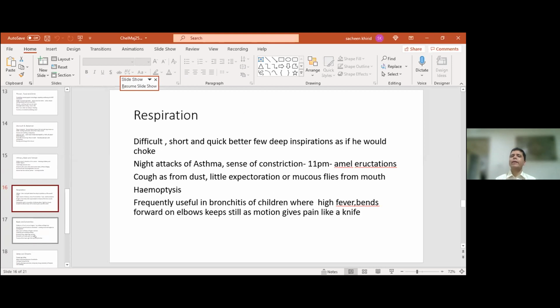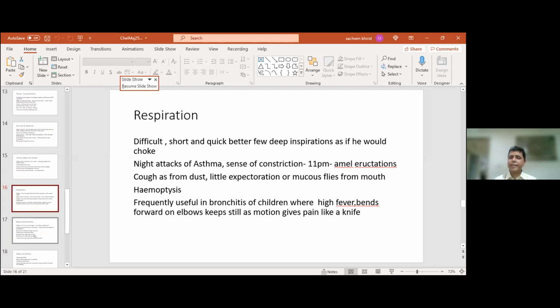Aggravation like Cactus grandiflora, but this time it's not the heart. There are attacks of asthmatic bronchitis, and like Sanguinaria, they are ameliorated by eruption. So a lot of the picture mixes with Carbo veg and Sanguinaria. It can be difficult to differentiate.